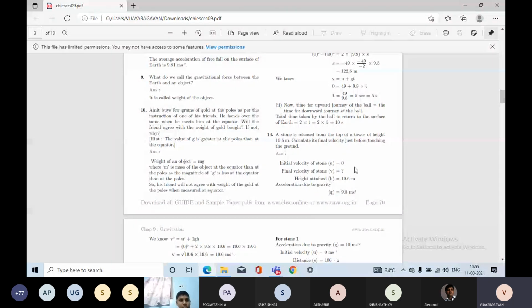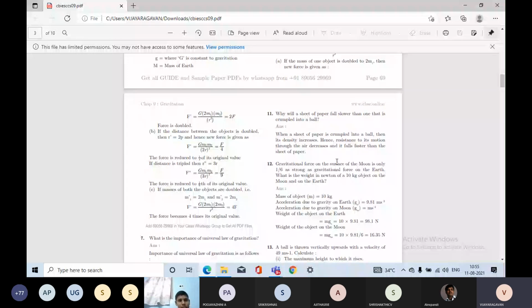Yeah. And 11th question. Why will a sheet of paper fall slower than one that is crumpled into a ball? What is the meaning of that? Even if you drop a normal sheet of paper, it comes down slowly. But if we make the same paper into a ball and drop it, it comes down fast. They are asking what is the reason for this.